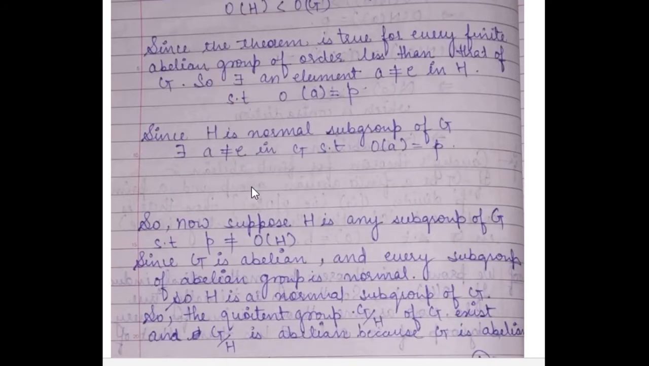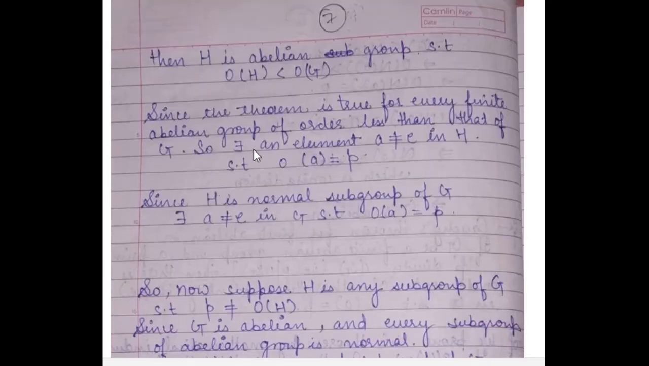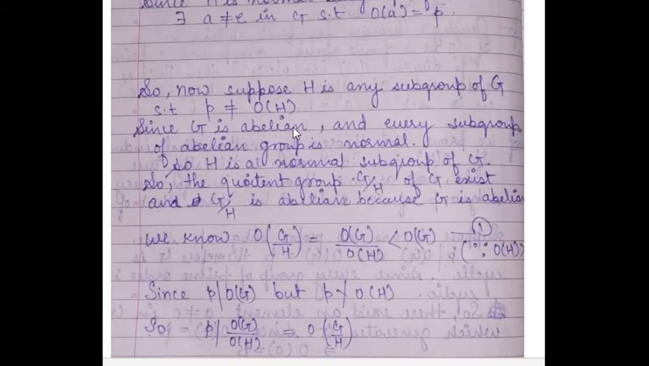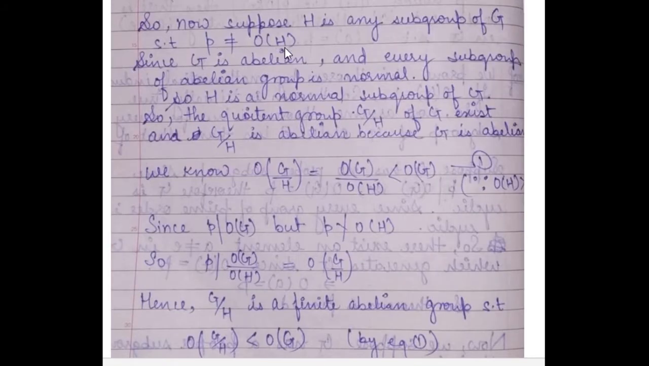Now we suppose H is a subgroup of G such that P is not equal to the order of H. Since G is abelian and every subgroup of an abelian group is normal, H is a normal subgroup of G. So we can find a quotient group of the type G by H, which consists of the left cosets of H in G. And G by H, the quotient group, will also be abelian since G is abelian.